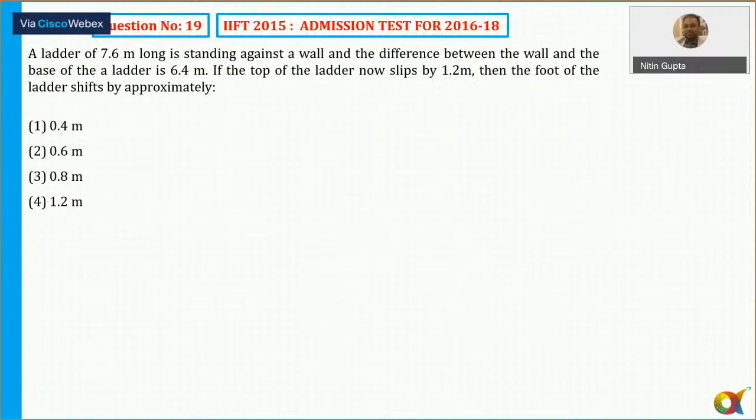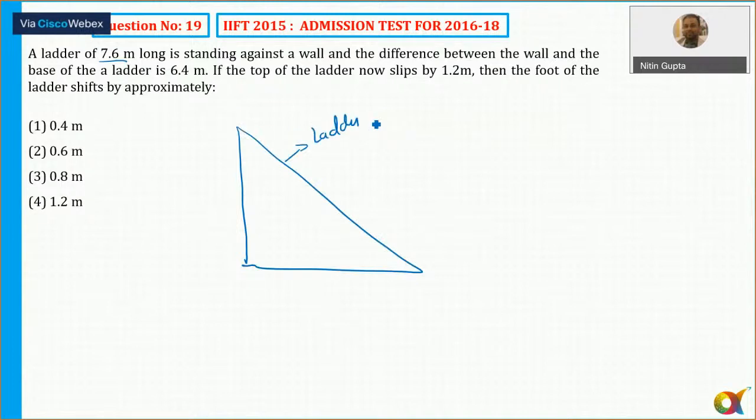Question 19. Now this was also easy. A ladder of 7.6 meters long is standing against a wall. So this is a ladder, and the distance between the wall and the base of the ladder is 6.4. It is not difference, it should be distance. So this value is equal to 6.4 here.